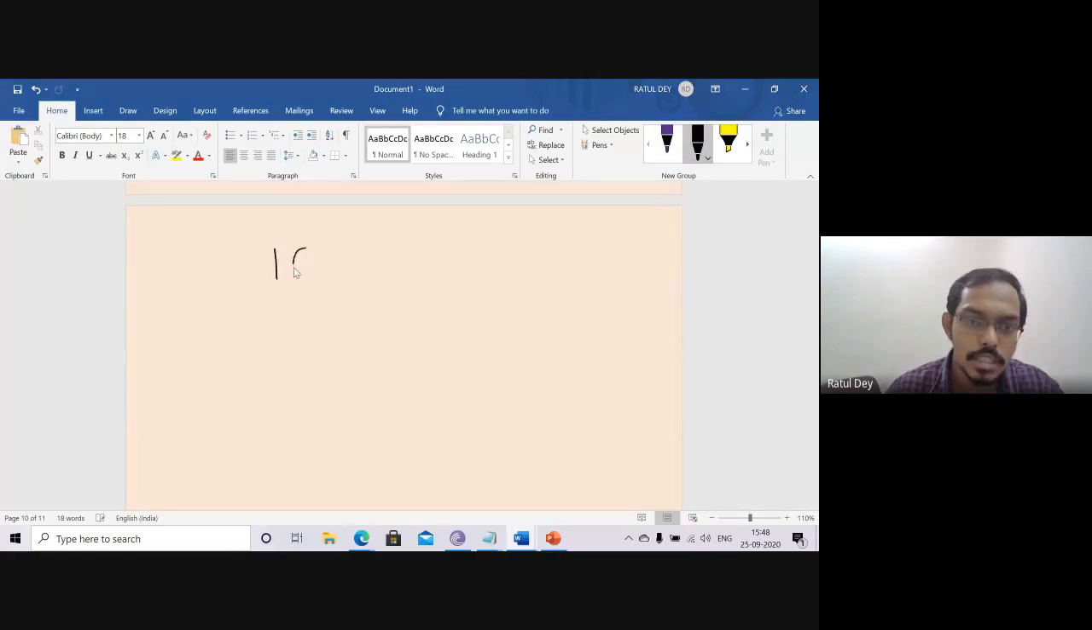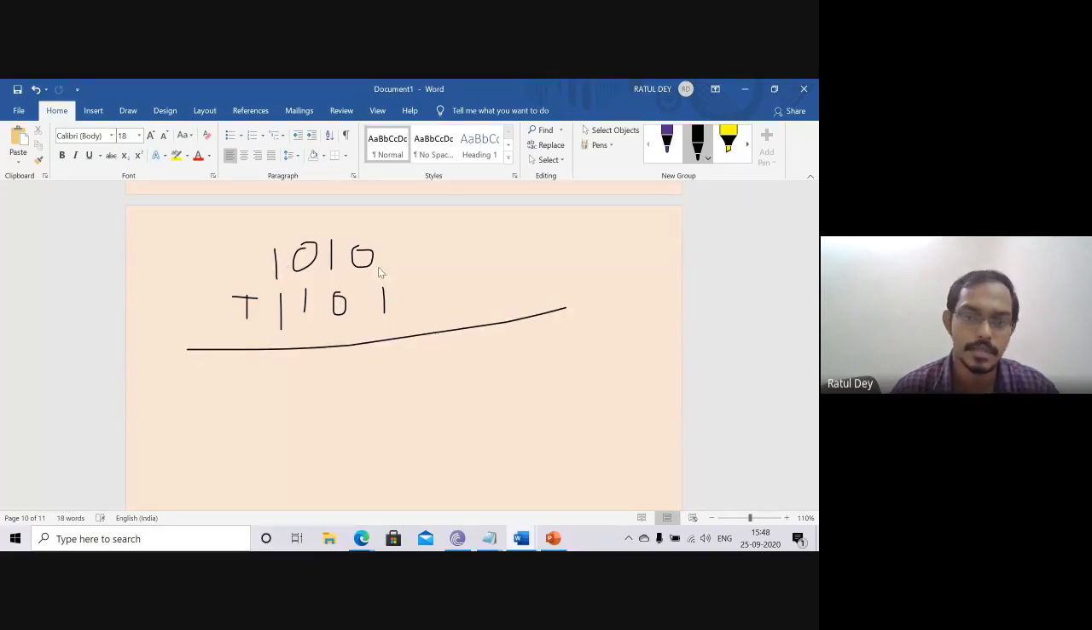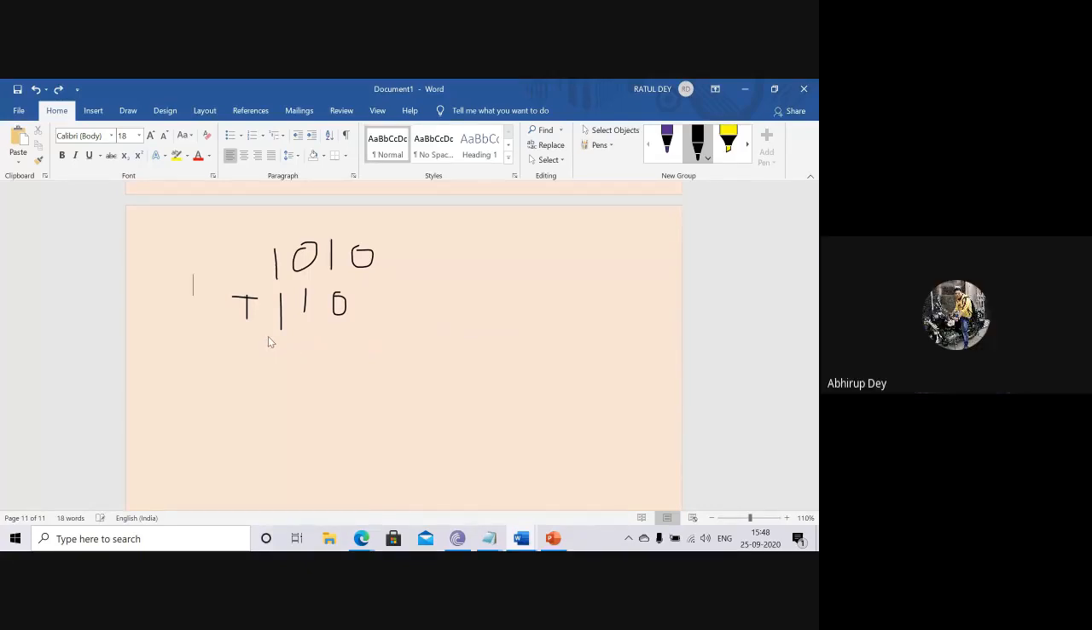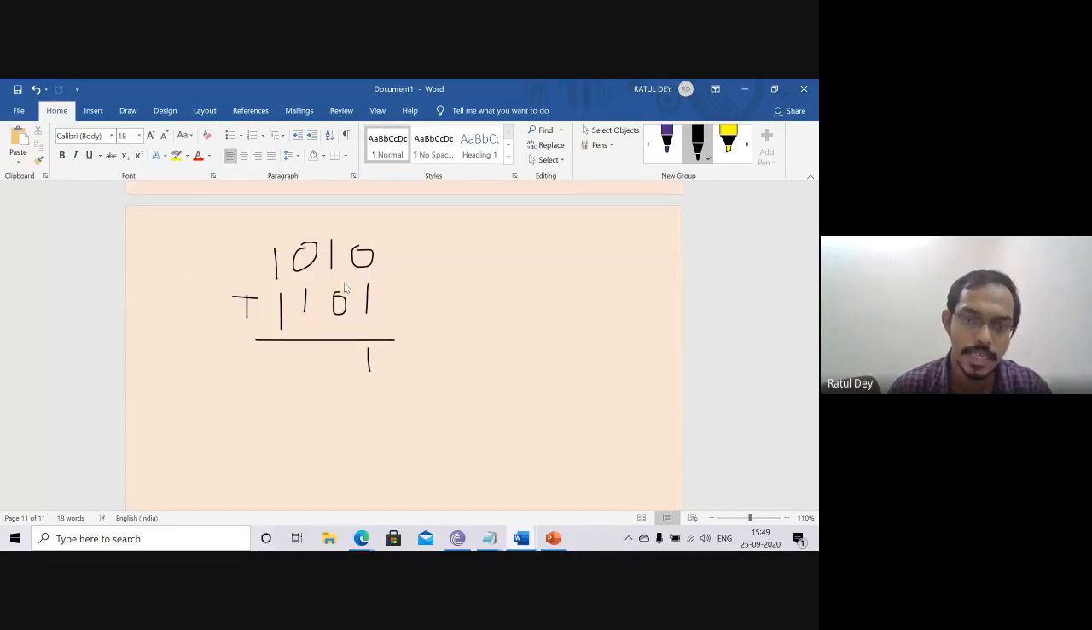Suppose 1010 plus 1101. Can anyone say what is the result? So 10111. So this is 0 1 1, carry 0. Again, this is 1 and this is 1. 1, 0 is 0 and carry is 1. So this is our result. I hope it is clear to all of you.